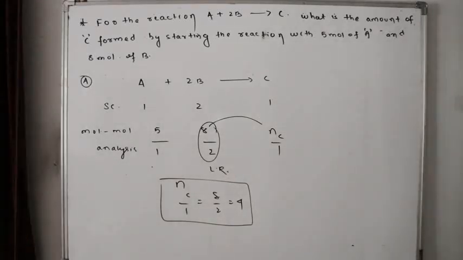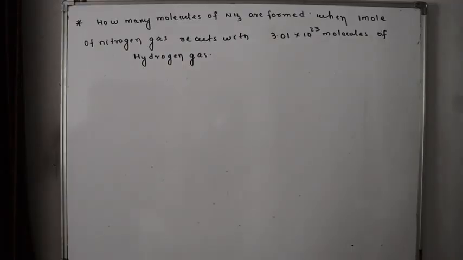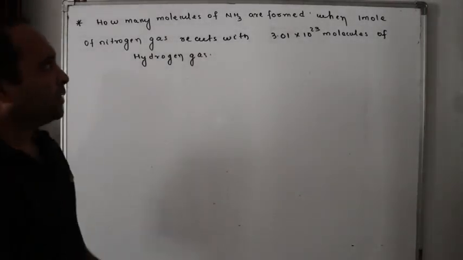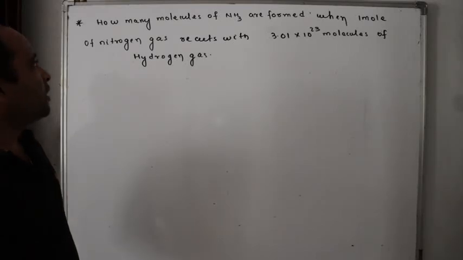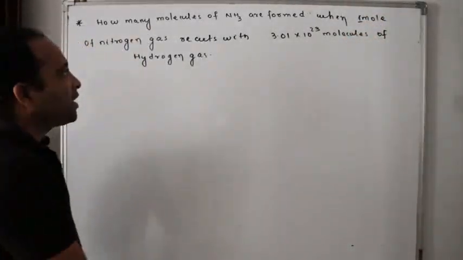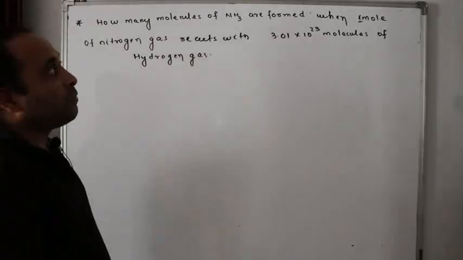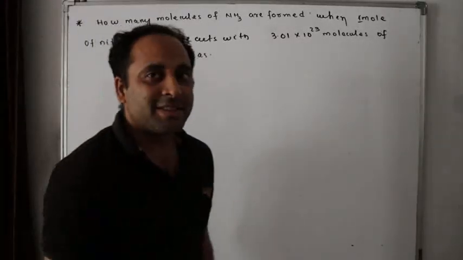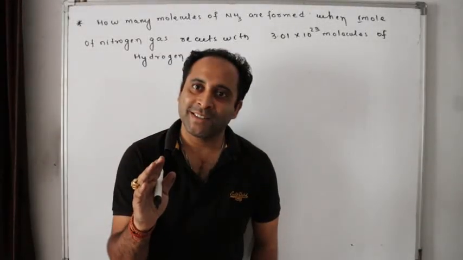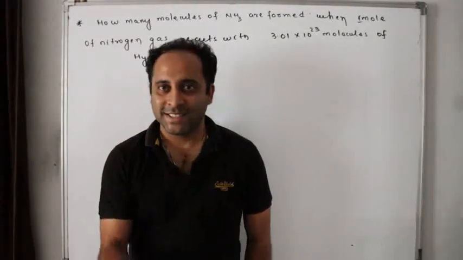Now let's go for the next question. How many molecules of ammonia are formed when 1 mole of nitrogen gas reacts with 3.01 into 10 to the power 23 molecules of hydrogen gas? Now pause the video, solve the question, then come back.